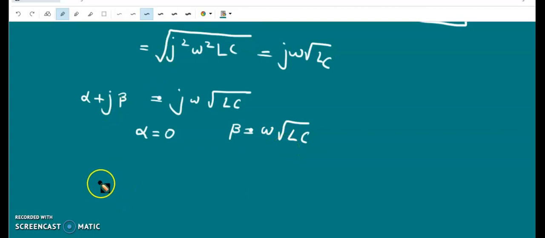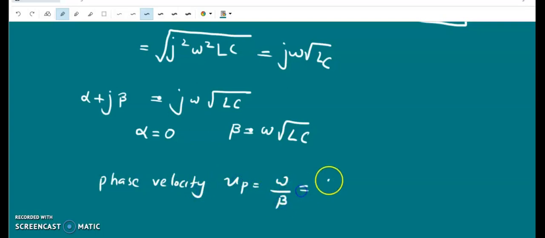So now we can calculate the phase velocity. Phase velocity is equal to omega by beta. So omega by beta is being substituted from here, 1 over root LC. So it's a constant independent of omega.